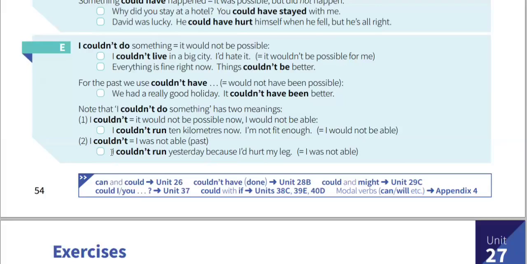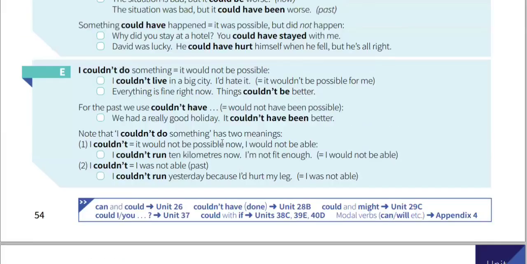And read the second one. I couldn't run yesterday because I hurt my leg. Yeah, this is about the could that we learned in the last unit. It is just the past simple of can. So here it is implying general ability. But the first sentence, we are seeing the present could, present simple could. It is about the things that we learned in this unit.